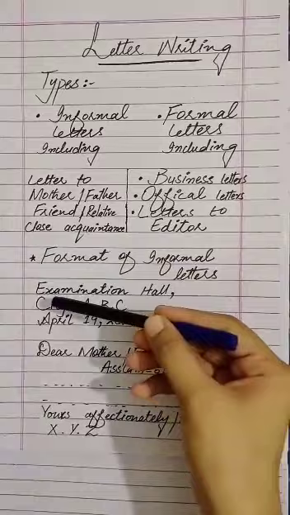Students, basically there are two types of letter, informal letter and formal letter. Informal letters include letters to mother, father, friend, relative and close acquaintance. Acquaintance means people you know, with whom you are familiar. Now come to the second type of letter, formal letter. Formal letters include business letter, official letter and letter to editor.